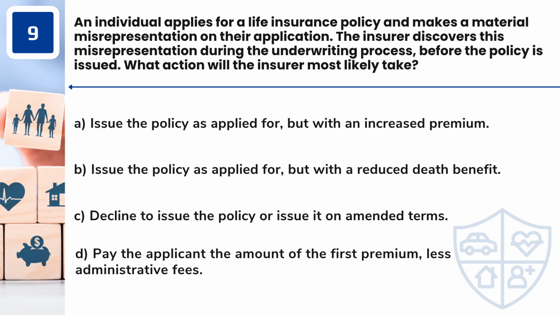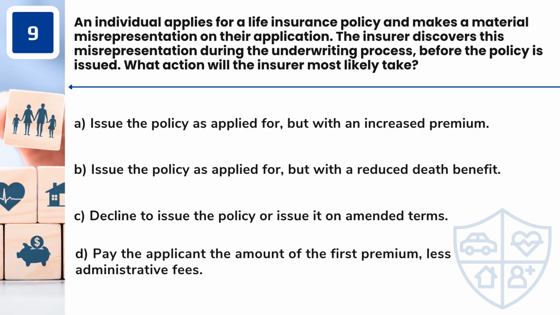An individual applies for a life insurance policy and makes a material misrepresentation on their application. The insurer discovers this misrepresentation during the underwriting process, before the policy is issued. What action will the insurer most likely take?